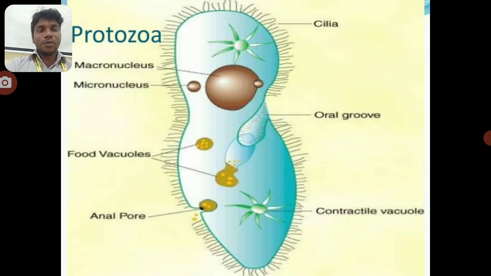One of the Protozoa species is Paramecium. The Paramecium has an outer structure of cilia, and an inner structure of macronucleus and micronucleus, oral groove, anal pore, contractile vacuoles, and then the food vacuoles.